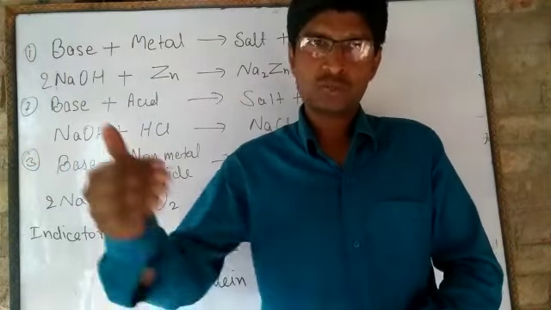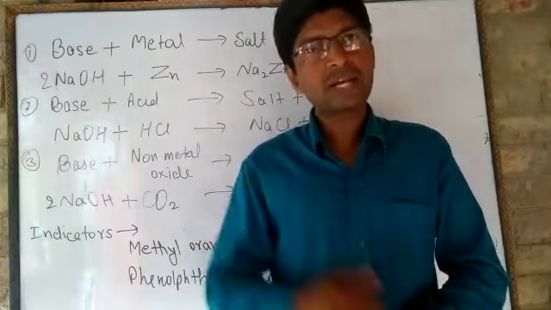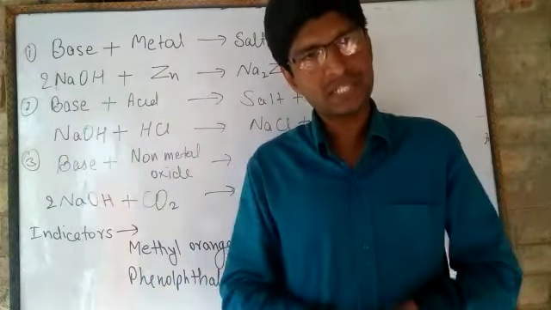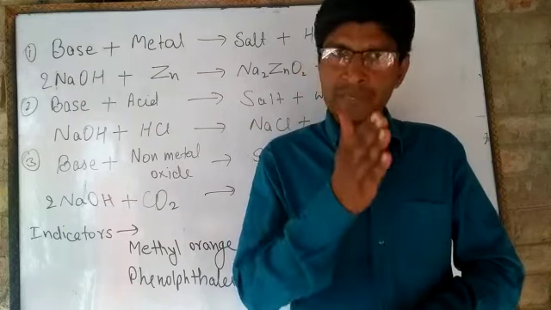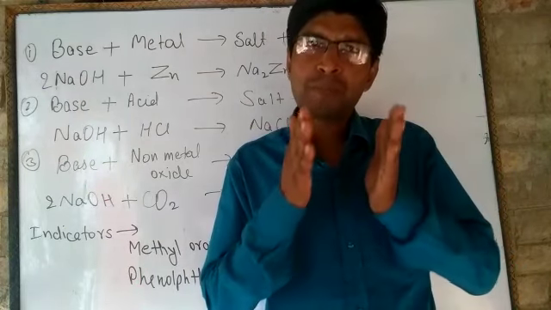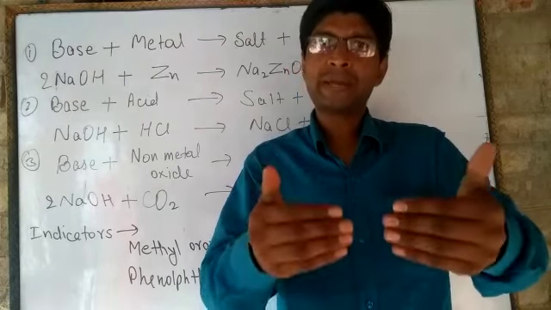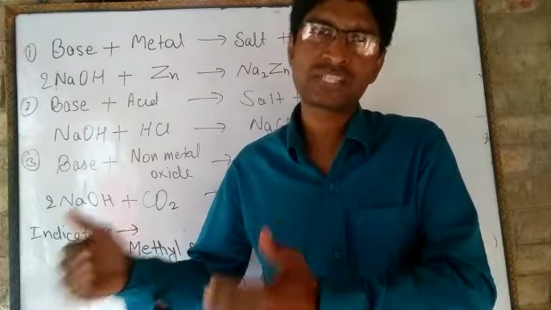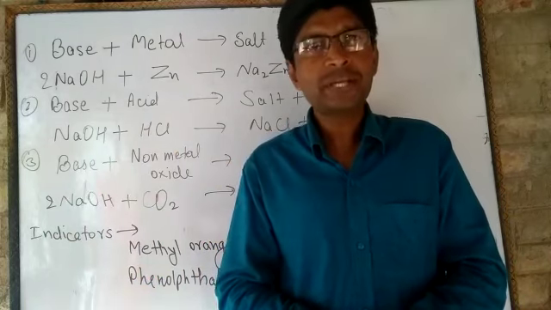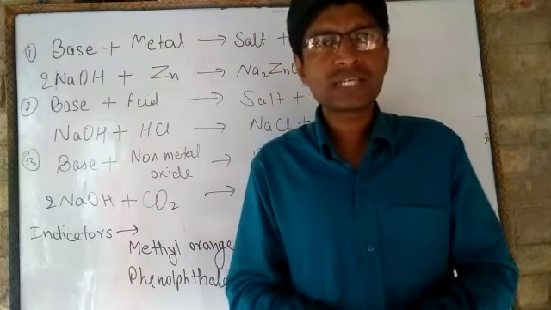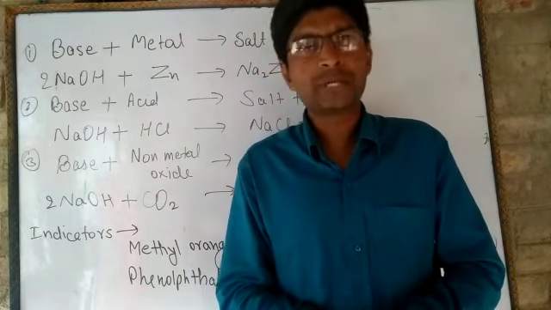For example, sodium hydroxide and potassium hydroxide are strong bases. But the base which is partially ionized when dissolved in water and produces comparatively less hydroxide ions is called a weak base. Ammonium hydroxide is an example of a weak base.